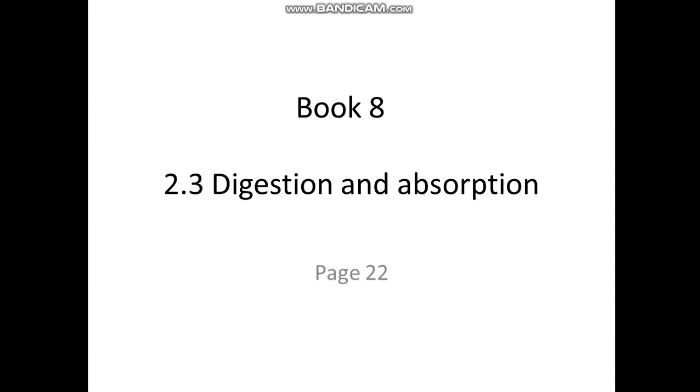So, today's lesson is in book 8. I think we start with 2.3, digestion and absorption, page 22. The objective of our subject today: first, what is the alimentary canal? This is important to know. What is an alimentary canal, what is it good for, what is its function, and what does it consist of?